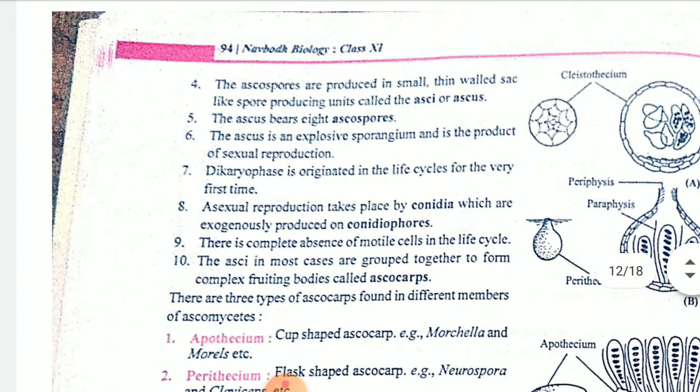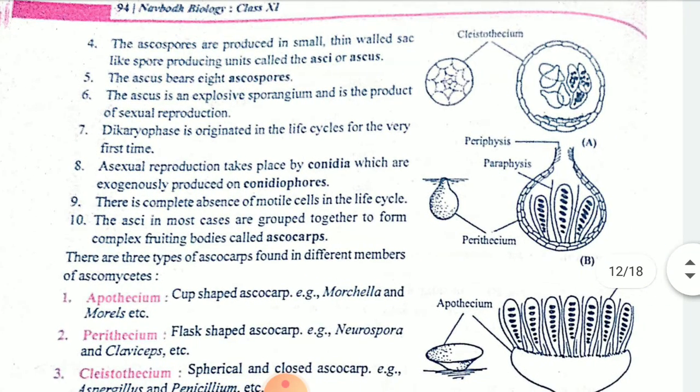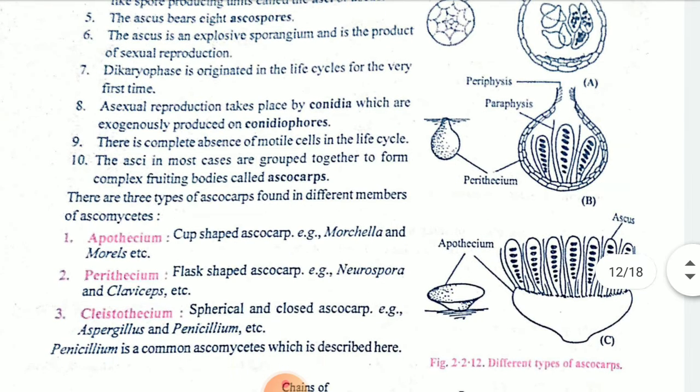And how the ascospores will be there, as you can see in the figure, this spherical shaped structure is known as paraphysis. Within that, so many asci are there, that is, so many spores will be present, generally 8 in number, and when they burst, each spore is capable of developing the complete organism. In asexual reproduction, it will form the conidia by the conidiophore. Okay, children. And motile cells are absent.